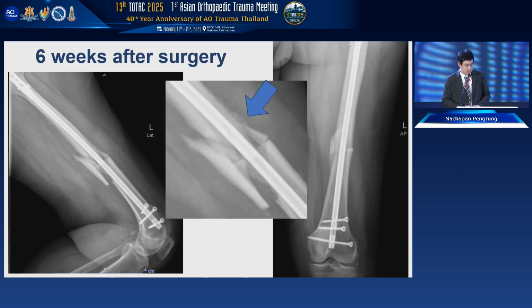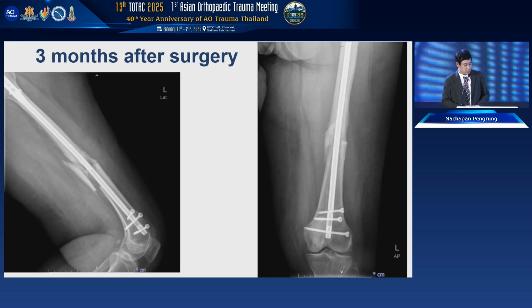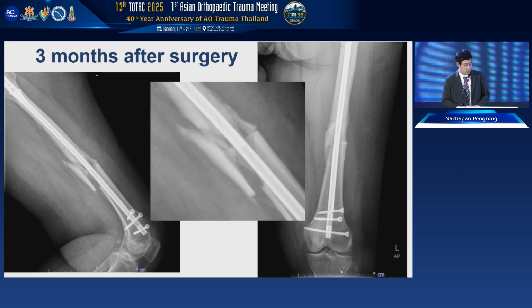You can see some cracks at the anterior cortex of the lateral proximal fragment. At 3 months, it is the same, with no callus progression at the fracture site, but in the cracked fragment there is some callus.